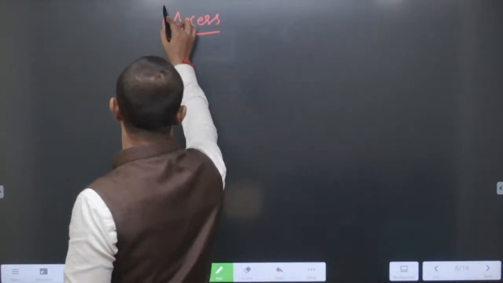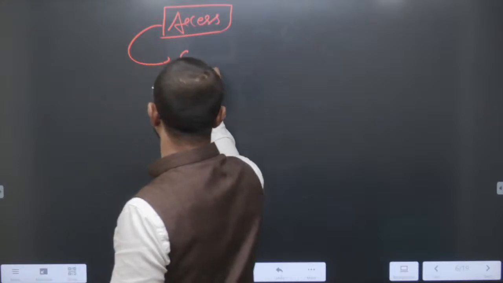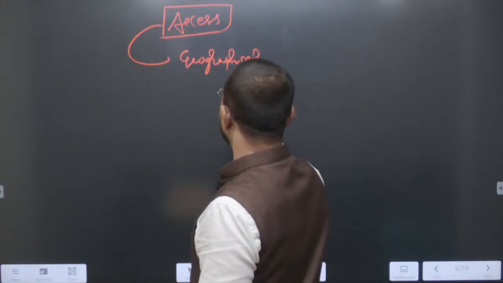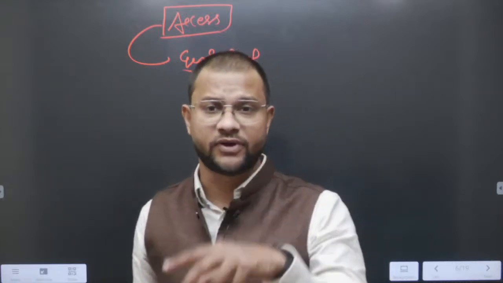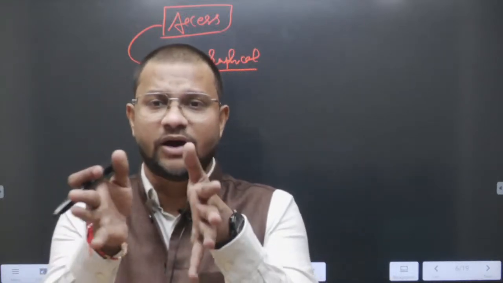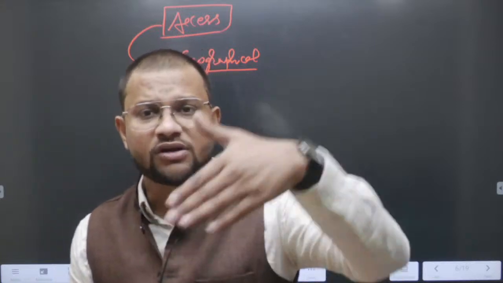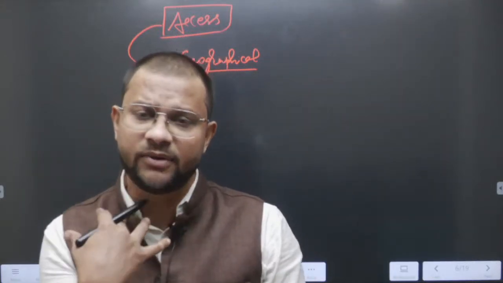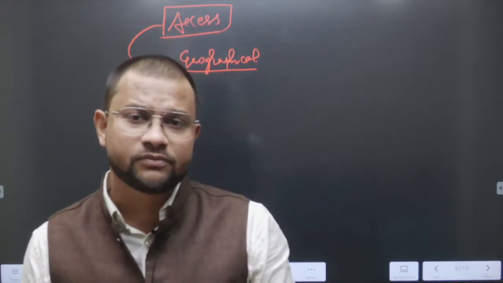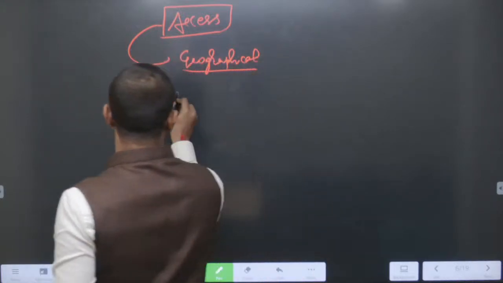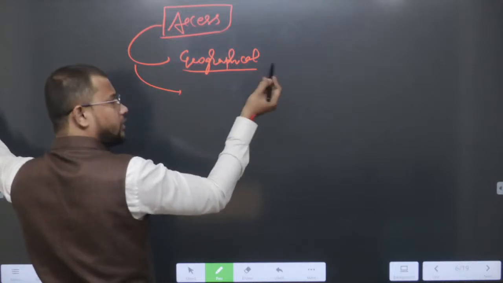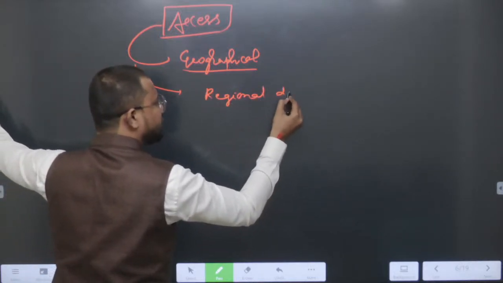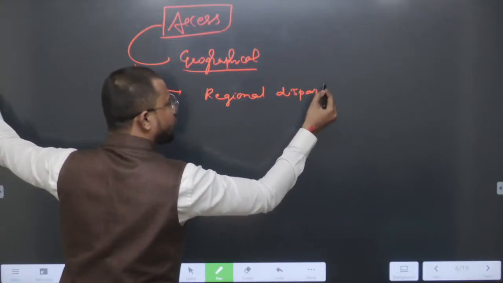You will find there are a lot of geographical limitations for this, like interlinking of rivers or river basins. Only that much water will be there, like North India and South India, both peninsular basins, right, river basins, they are having different capacity. Then second, you will find there is regional disparity, so this is also a factor that leads to or limits access.